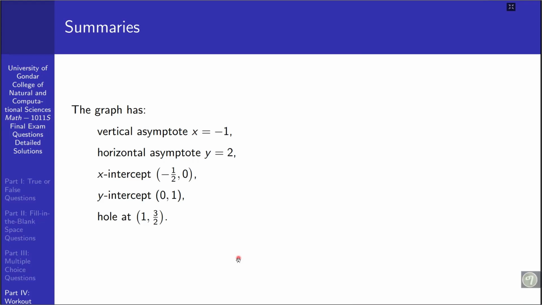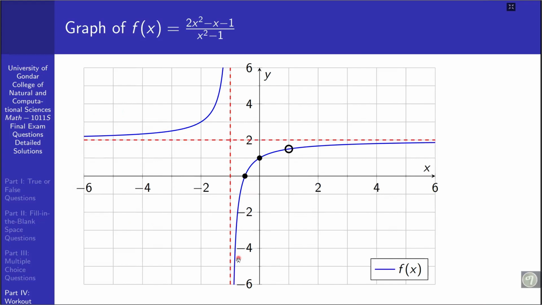Roughly, the graph of the given rational function will look like this. This is the vertical asymptote x equal to minus 1, this is the x intercept (minus 1 over 2, 0), this one is the y intercept (0, 1), and this one is the hole, which is (1, 3 over 2). The horizontal asymptote is y is equal to 2.